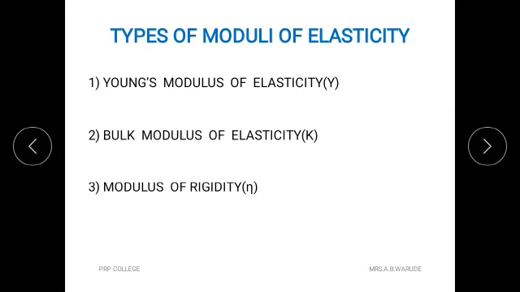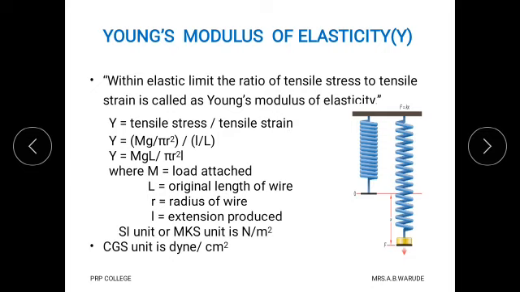And this modulus of elasticity is divided into three types. First is known as Young's modulus of elasticity. Second is bulk modulus of elasticity, and third is modulus of rigidity. Now we see what is meant by Young's modulus of elasticity. For Young's modulus, the symbol used is capital Y.